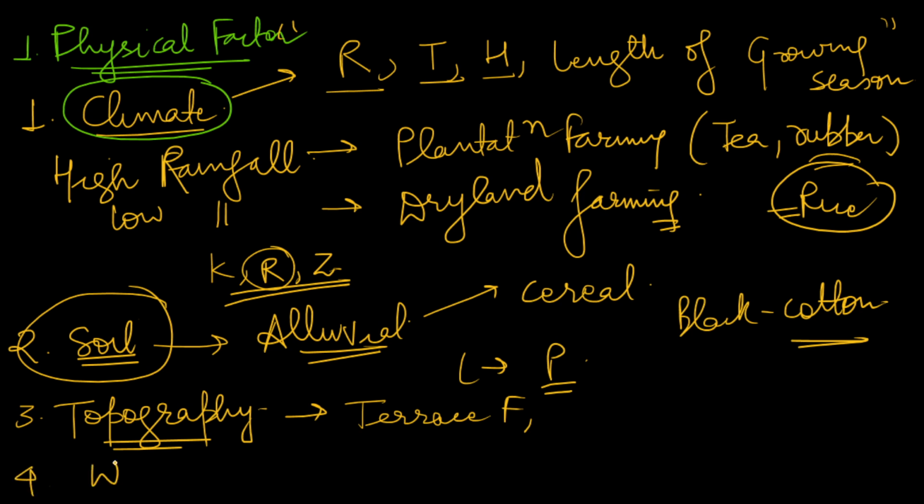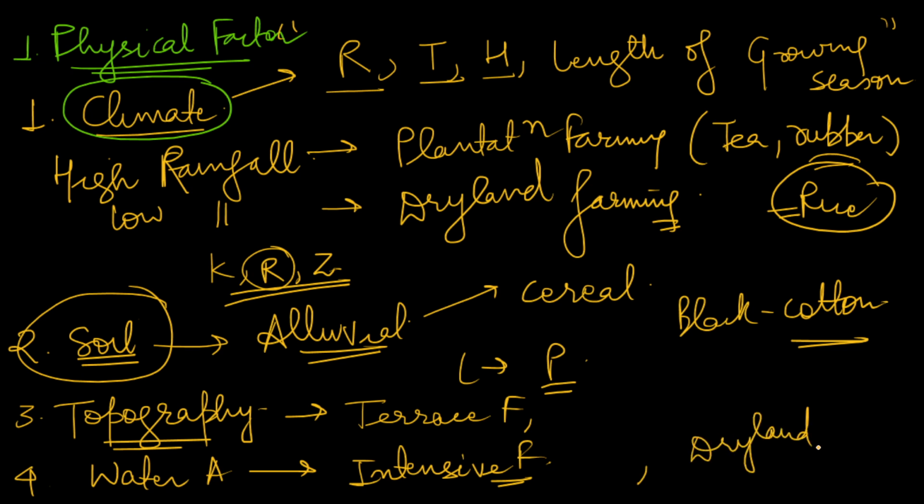Similarly, water availability. If we have good irrigation facilities, it will lead to intensive farming. If there is scarcity of water, obviously we have to shift towards dryland farming or pastoral farming. So these are the physical factors: climate, soil, topography, and water. I hope you understand here. Now after physical factors, there are certain economic factors.